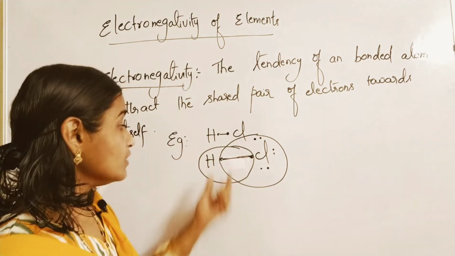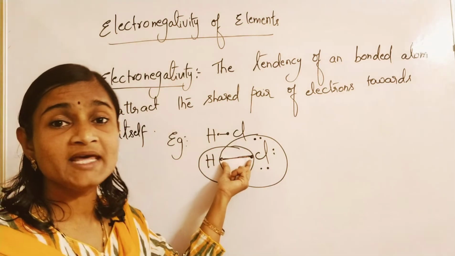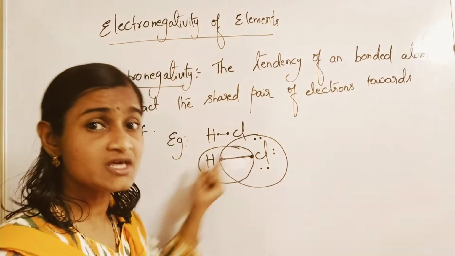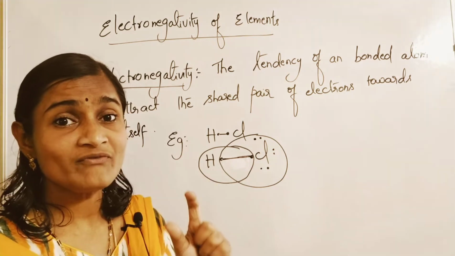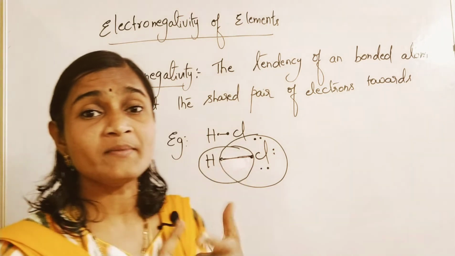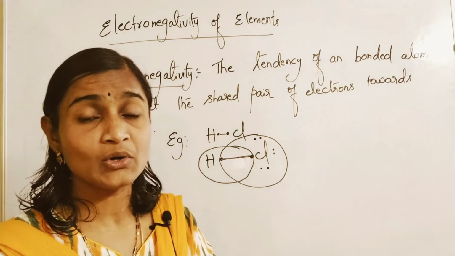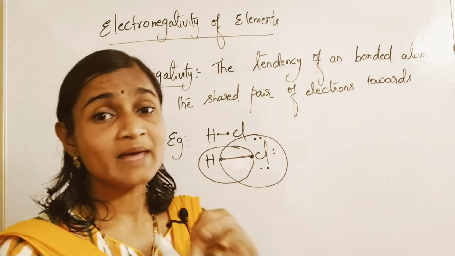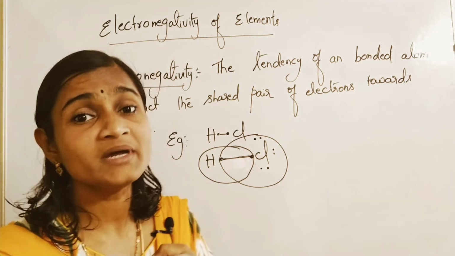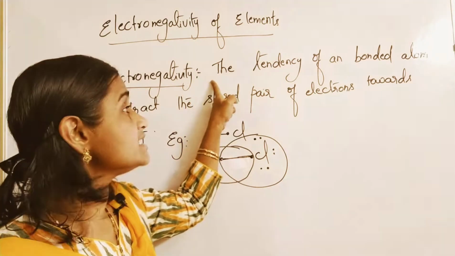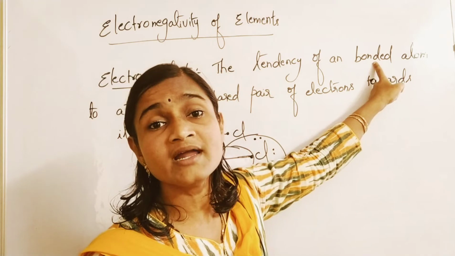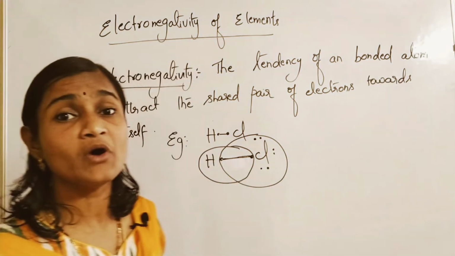Now, here a pair of electrons is being shared by both hydrogen and chlorine, so that a chemical bond has been formed between them. So electronegativity means what? It is a tendency of a bonded atom. Please understand the point carefully.